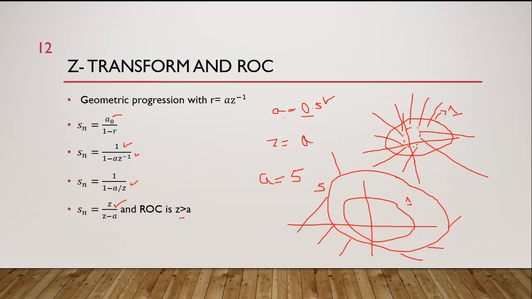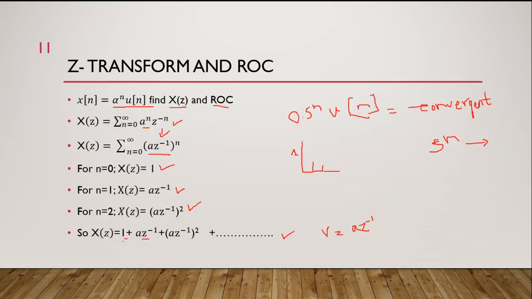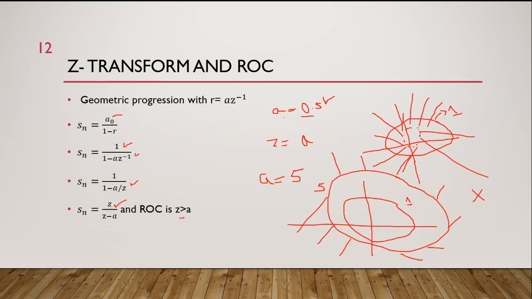As you can see, |z| greater than 5 does not include this unit circle. That is why this system is unstable, and we see it from the time domain as well, because for 5^n u[n], my first value will be 5, then 25, then 125, and so on, and it will keep increasing to infinity. So this is an unstable system, and we can see it from the region of convergence also. That's all for today. Thank you.